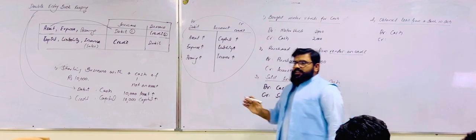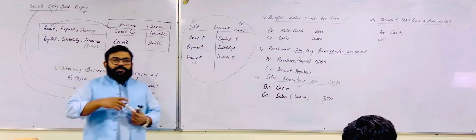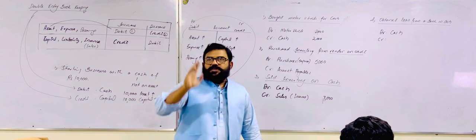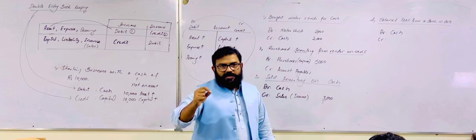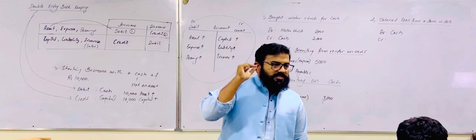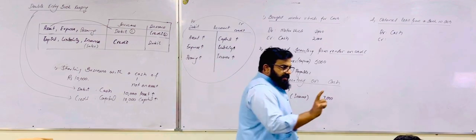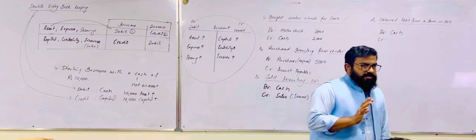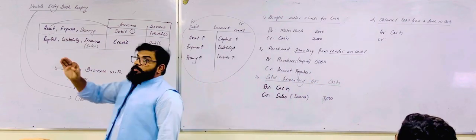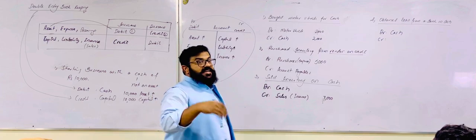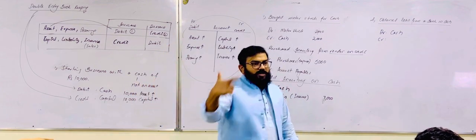Just like that, if we are purchasing some asset, we don't record that asset will be debited. If we are purchasing land, land will be debited. If we are purchasing a building, asset will not be debited, building will be debited. Building is an asset, but we need to debit that account with the name of that asset.